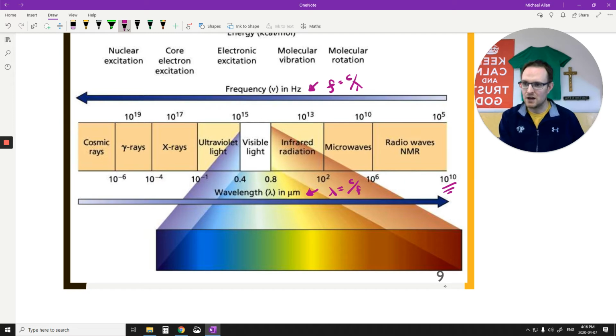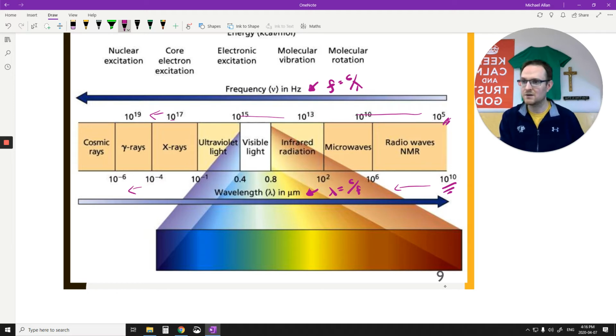Why there's such a large wavelength for microwaves, or here for wavelength wise, but there's such a small frequency. 10 to the 5 is pretty small for EMR. You can see that my frequencies are increasing as I go this way. So I get bigger and bigger frequencies as I go this way. But if I were to go the same way on this side, they get smaller and smaller and smaller because they're inversely proportional to each other.